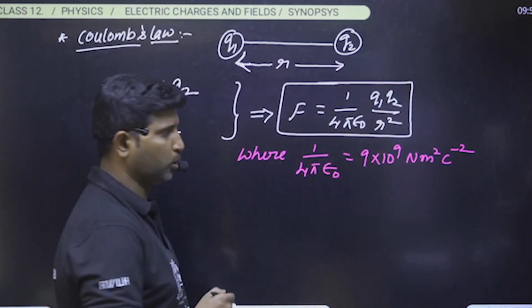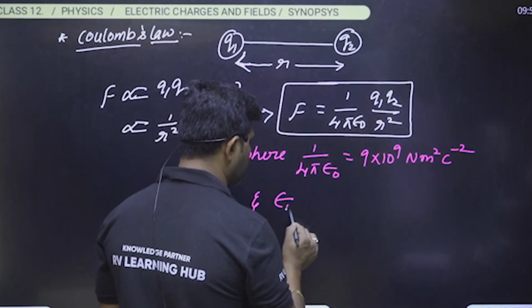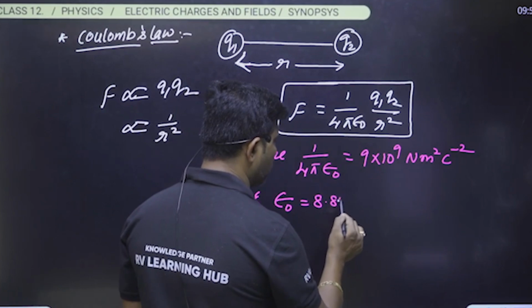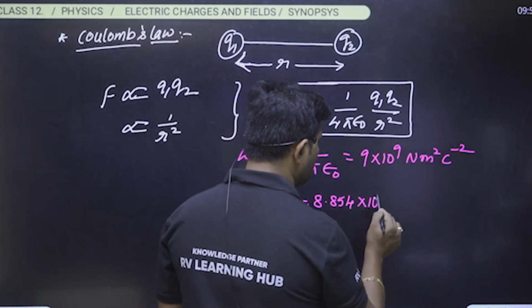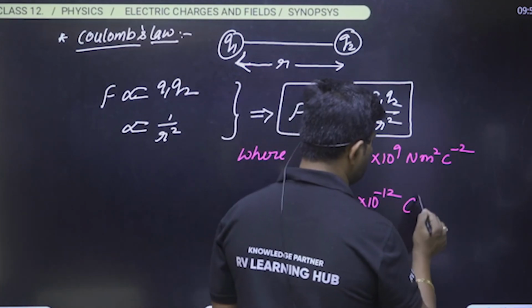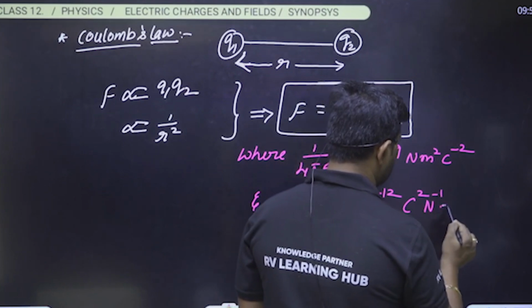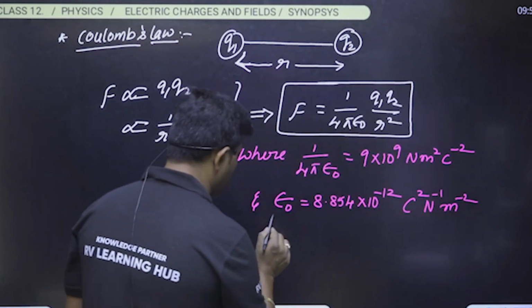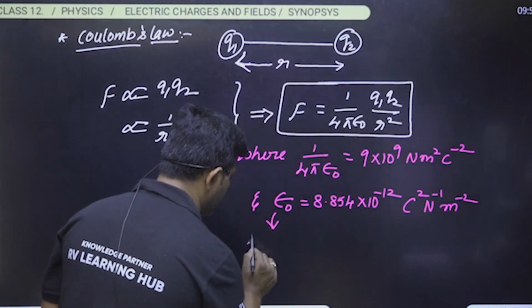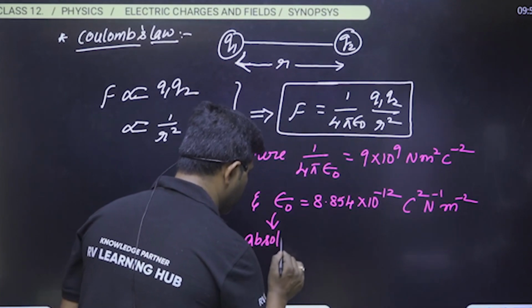And what is this epsilon naught? Epsilon naught value is 8.854 into 10 to the power of minus 12 coulomb square per newton per meter square. And we call this epsilon naught as absolute permittivity.